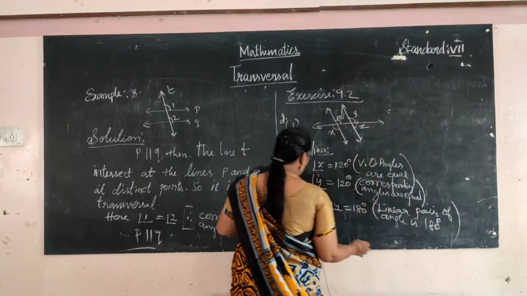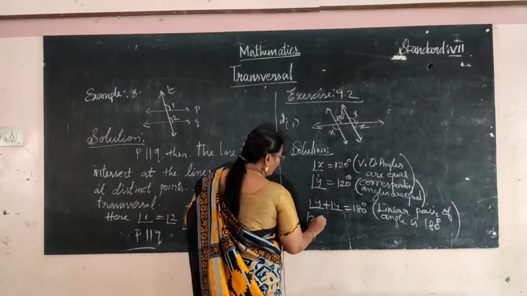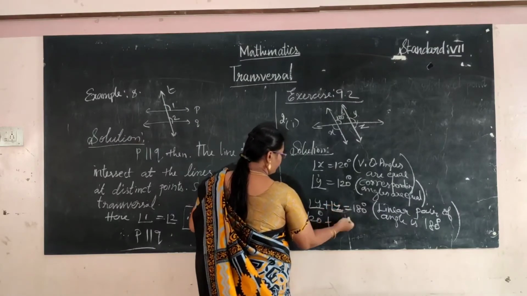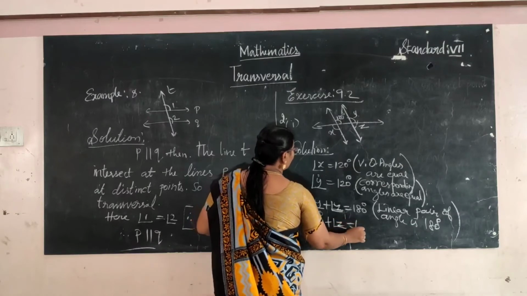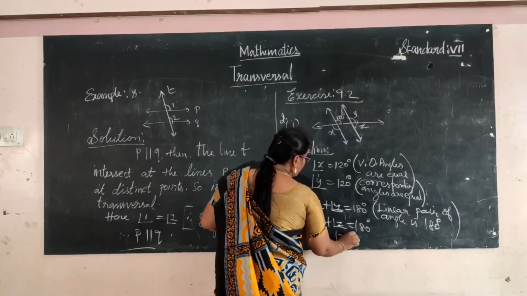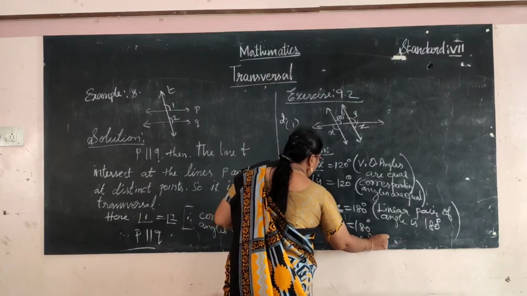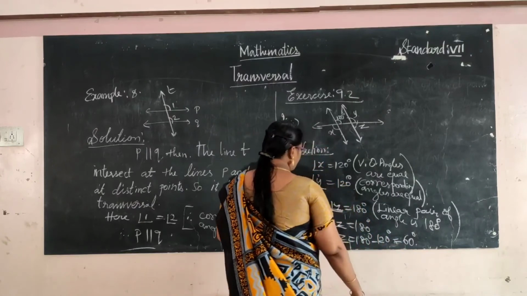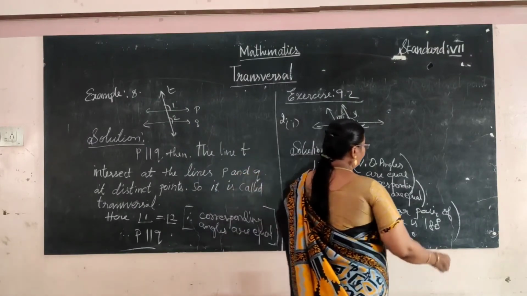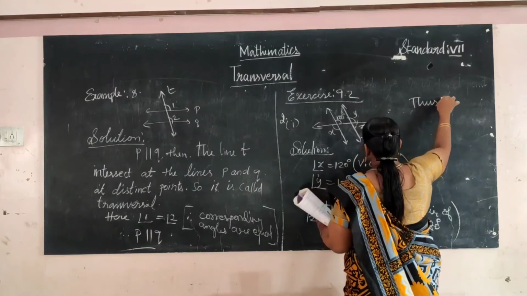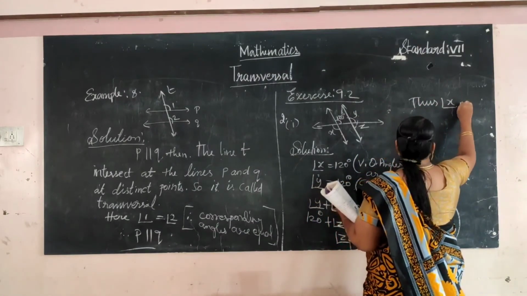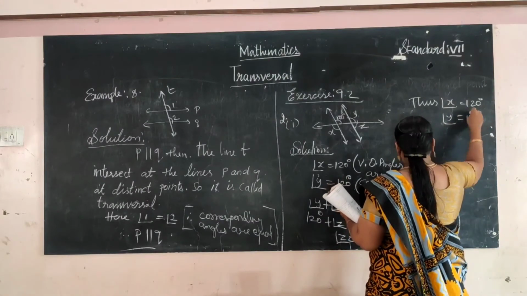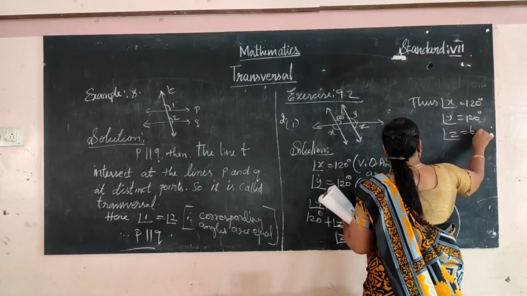Angle Y is 120 degrees, so angle Z equals 180 degrees minus 120 degrees, which is 60 degrees. Thus angle X equals 120 degrees, angle Y equals 120 degrees, and angle Z equals 60 degrees. That's it.